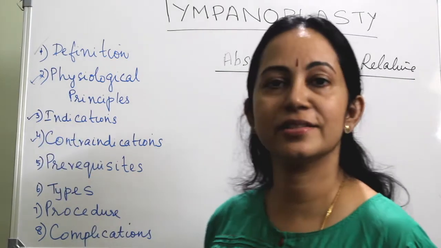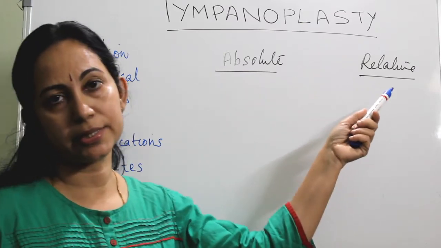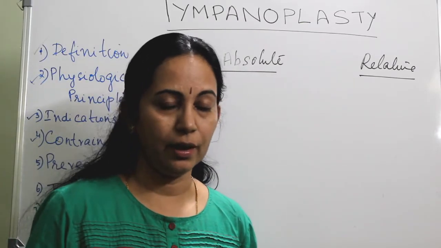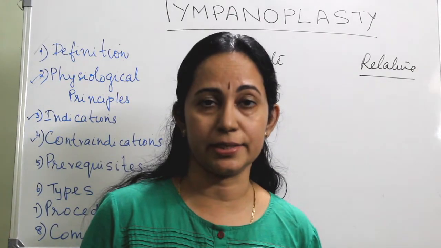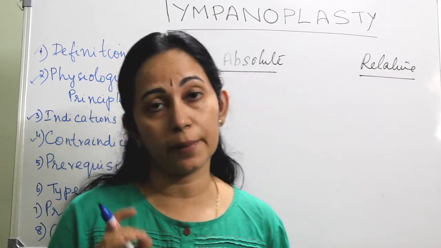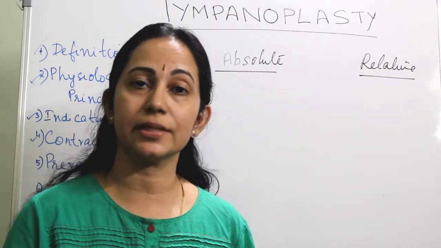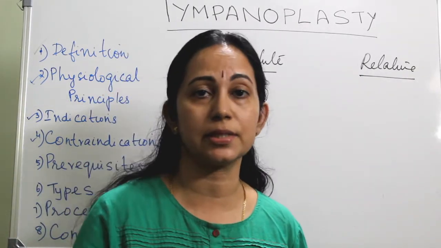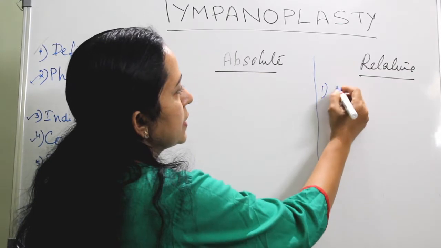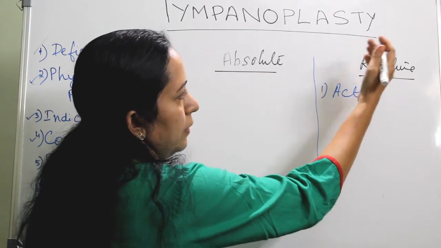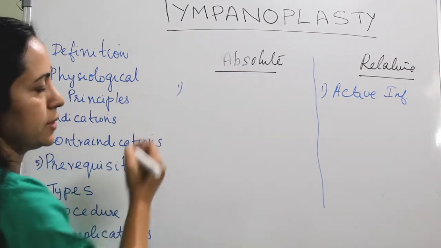Then contraindications. Again, we can divide the contraindications into absolute contraindications and relative contraindications. In all surgery, active infection is a contraindication, but it is not an absolute contraindication. Because if there is an active infection, you can treat that active infection, and when the infection has subsided, you can go for surgery again. So active infection is under relative contraindication.